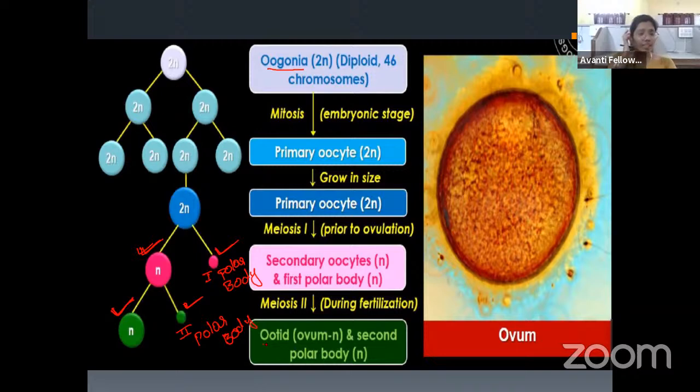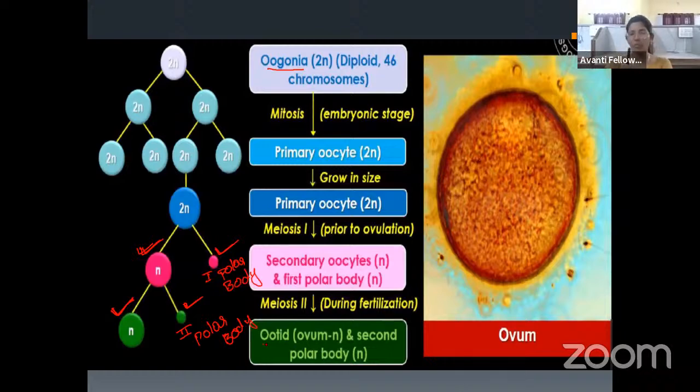See, if we are comparing both spermatogenesis and oogenesis, step by step, spermatogenesis has 2 steps. One is spermatocytogenesis and one more is spermiogenesis. Spermatocytogenesis again has 3 steps: multiplication phase, growth phase, maturation phase. The multiplication phase is the same. There we get spermatogonia, here we get oogonia. After the growth phase, from spermatogonia we get a primary spermatocyte, and from the oogonia we get a primary oocyte.